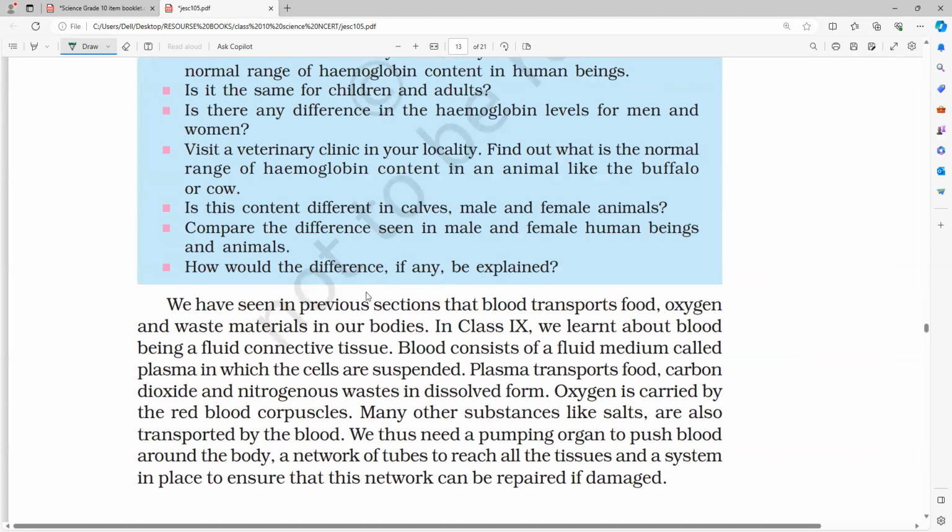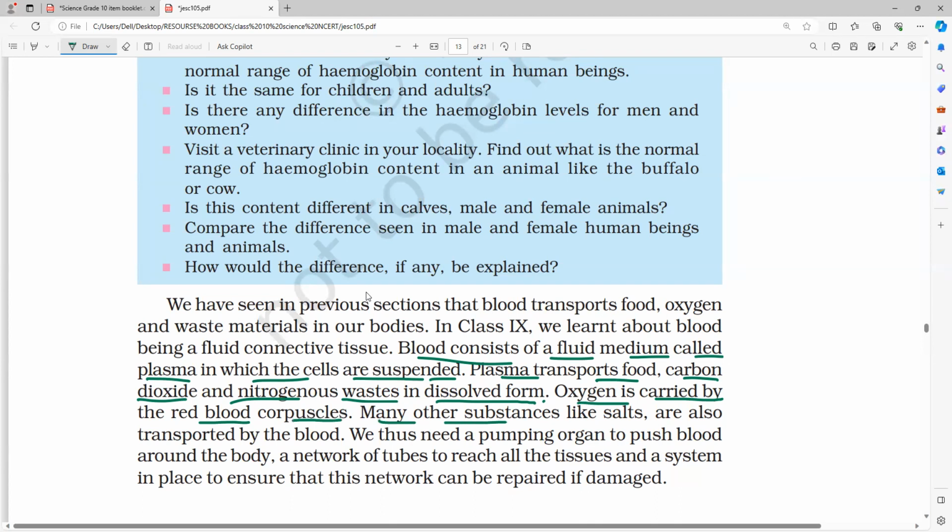Here. So blood consists of a fluid medium called plasma in which the cells are suspended. So plasma transports food, carbon dioxide, and nitrogenous waste in dissolved form. Oxygen is carried by the red blood corpuscles.